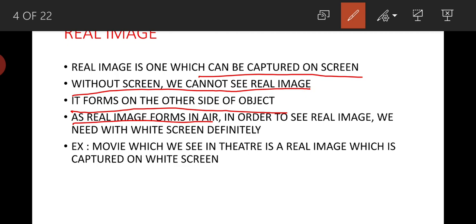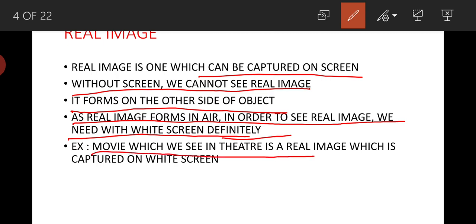As real image forms in air, in order to see a real image, we definitely need a white screen. The best example is the movie which we see in theaters. It is a real image which is captured on the white screen with the help of a projector.